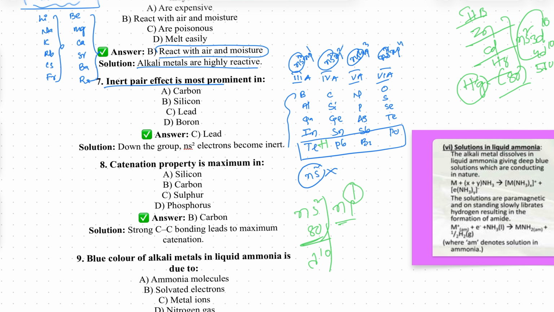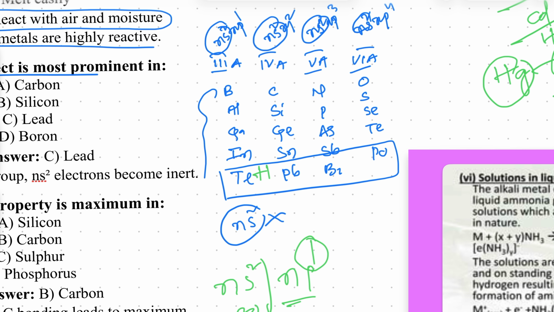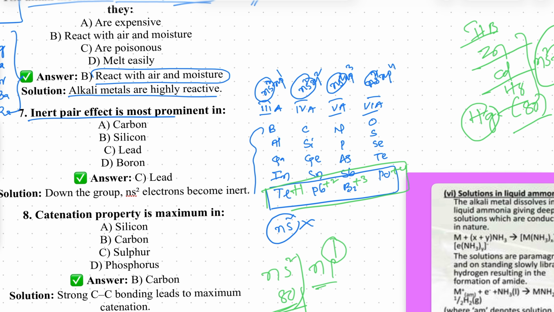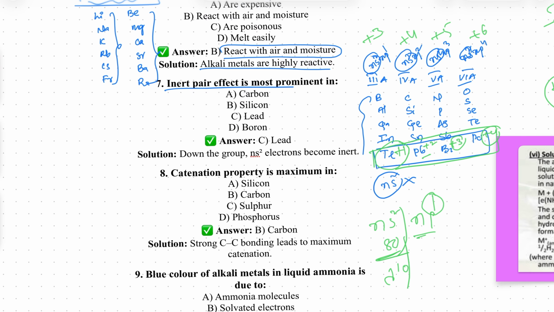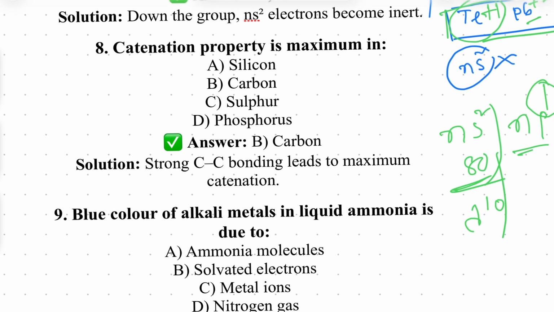Therefore, thallium can participate in the +1 oxidation state, and lead in the +2 oxidation state. Bismuth +3, polonium +4. This is called the inert pair effect. Due to the inert pair effect, for the third group element the maximum oxidation state is +3, but only +1 is possible because two electrons are not participating. Here it is +4, but it is +2. Two electrons are not participating. This is +5, but it participates only as +3 because two electrons are not participating. This is +6, but only +4 because two electrons are not participating. This is called the inert pair effect. Not required more than this explanation.